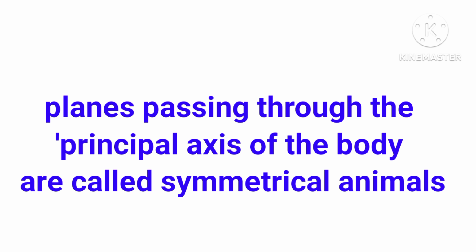Principal axis means the central axis of the body. Symmetrical animals means an imaginary plane or planes can divide an animal into two or more equal halves, which is called symmetry.